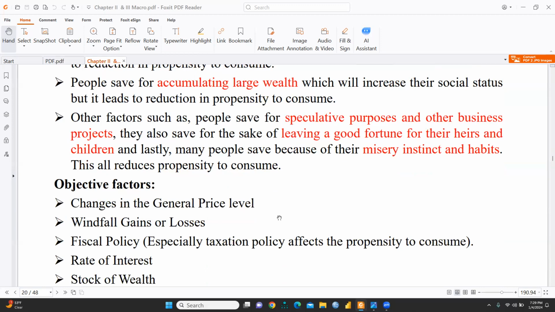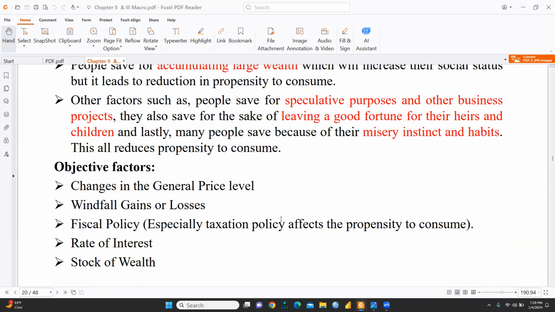But apart from these subjective factors, there are some objective factors also. What are these objective factors? Changes in the general price level, windfall gains or losses, I mean lotteries and all these things. Fiscal policy, especially taxation policy, affects the propensity to consume, along with the rate of interest and stock of wealth.